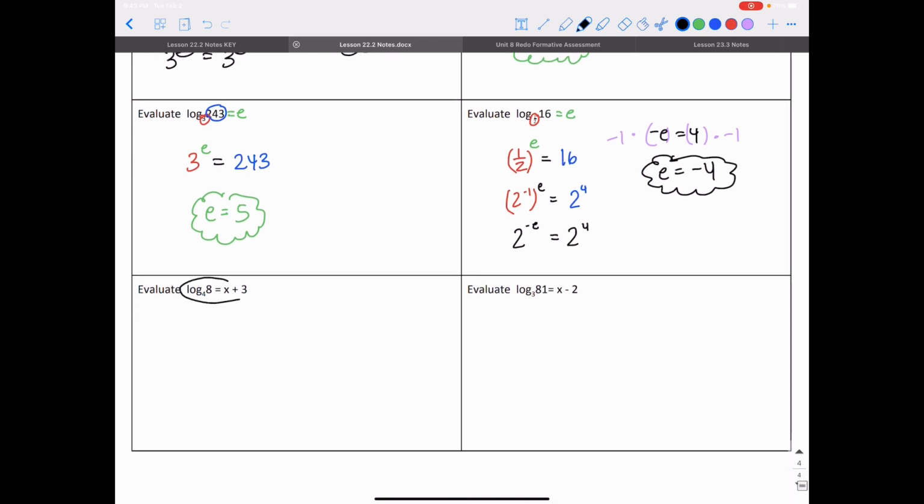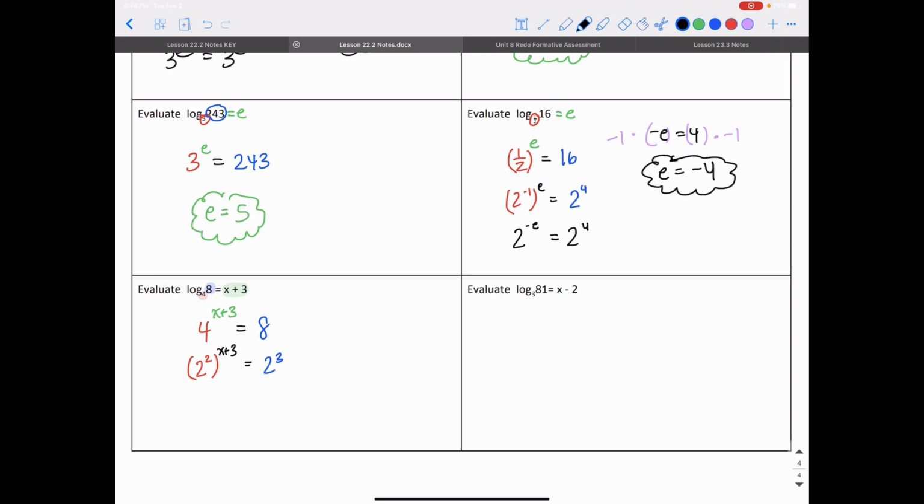For this one down here, I was given an equation. I know x plus 3 is my exponent. 4 is my base. 8 is my answer. I'm rewriting this as 4 to the x plus 3 power gives me my answer of 8. And then I want to solve for what x is. I'm going to rewrite these two sides in terms of the same base. 4 and 8 share a base in common. That base is 2, so I'm going to rewrite 4 as 2 squared. So I have 2 squared to the x plus 3 power. And on the right-hand side, I have 2 to the 3rd power gives me 8.